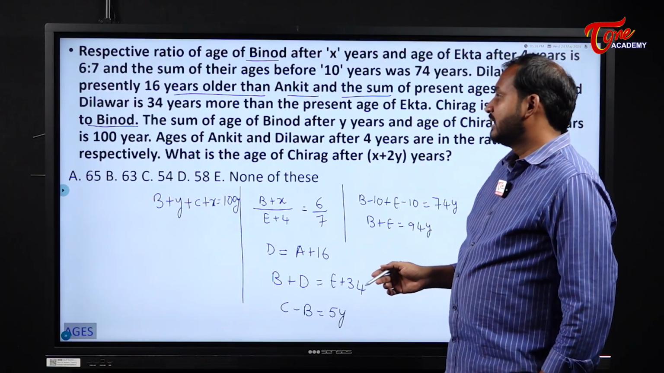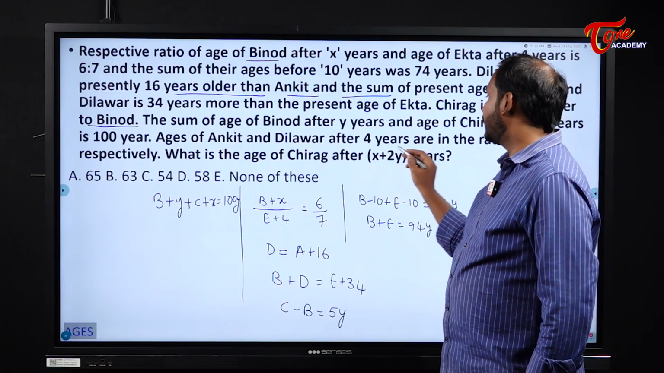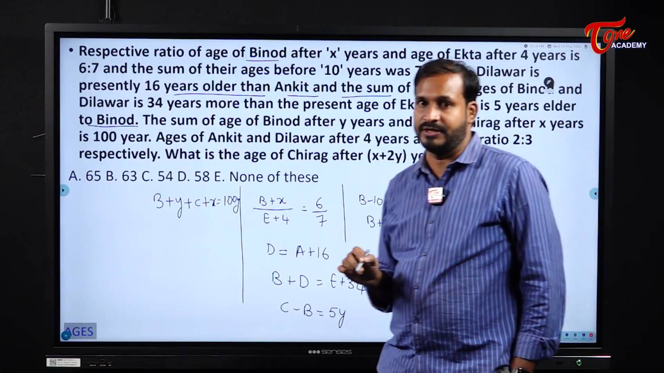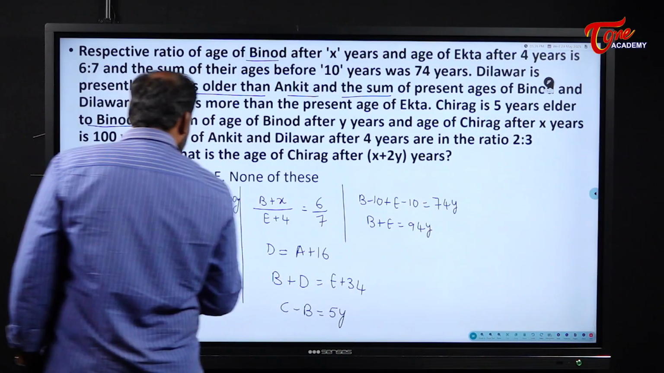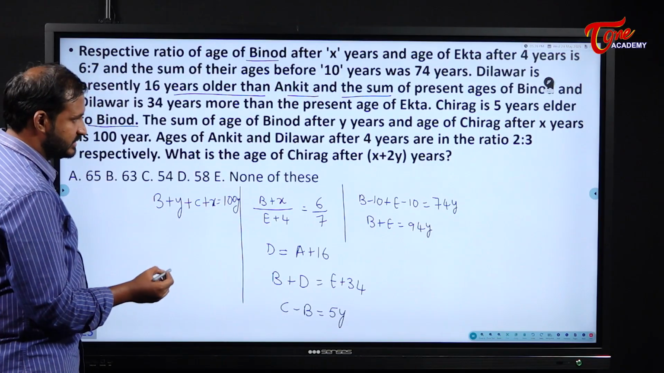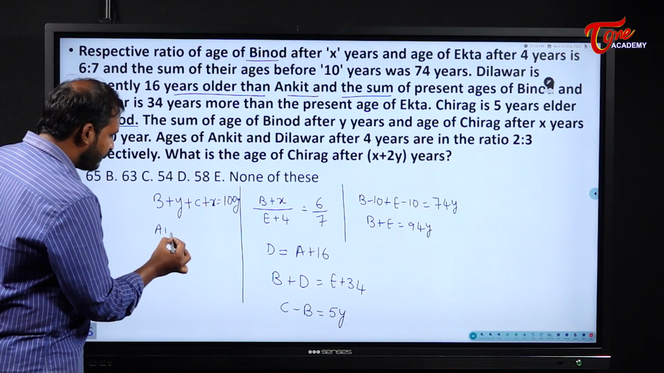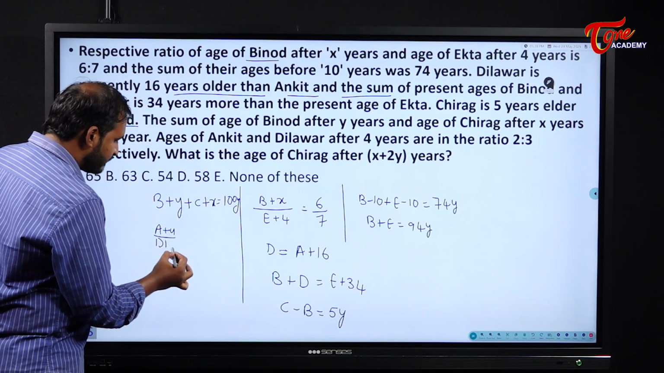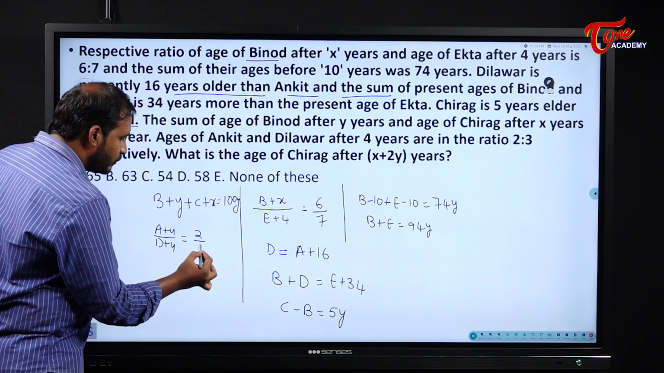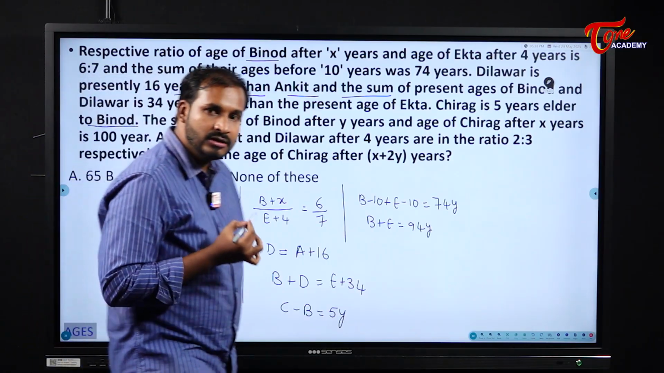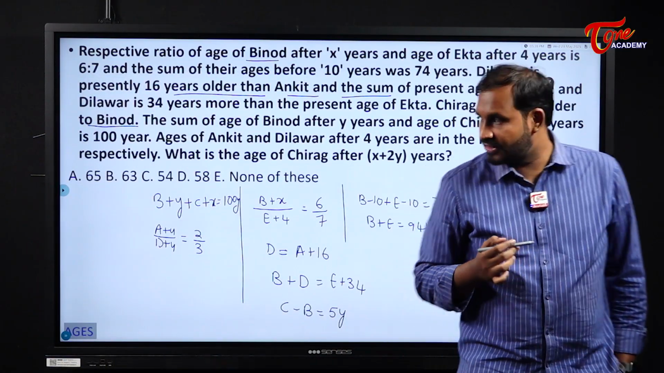Ages of Ankit and Dilawar after 4 years are in the ratio 2 is to 3. Okay. Ankit and Dilawar ratio after 4 years. That means Ankit plus 4 by Dilawar plus 4 is equal to 2 by 3. That is the thing they have given for us, right?